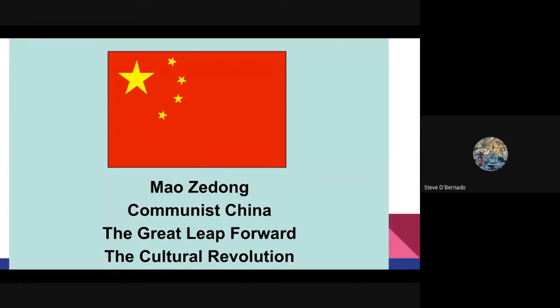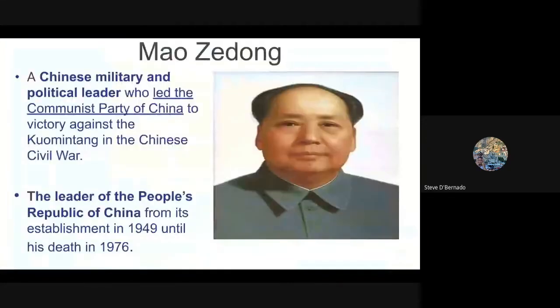We're talking about the leader of Communist China, Mao Zedong, and his implementation of the Great Leap Forward and the Cultural Revolution, two historical developments you need to know for topic 8.4. Who is Mao Zedong? Well, he was a Chinese military and political leader who led the Communist Party of China to victory against the Kuomintang in the Chinese Civil War against Chiang Kai-shek and the nationalists, okay? He was the leader of the People's Republic of China from its establishment in 1949 all the way until his death in 1976. Keep in mind the dates.